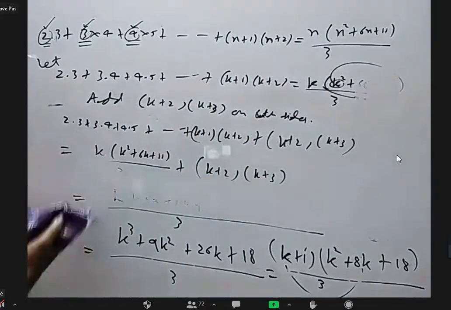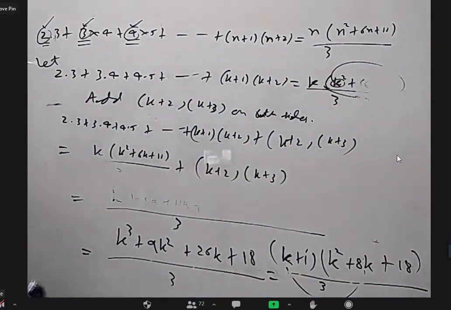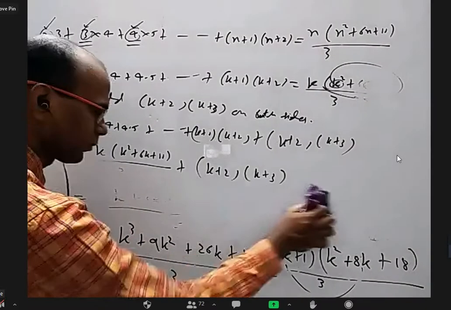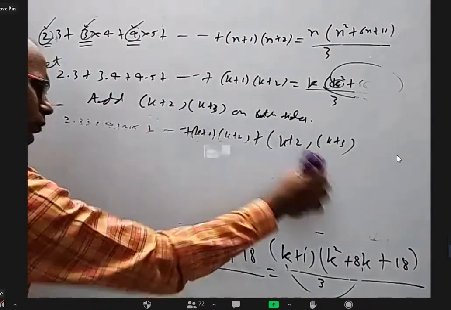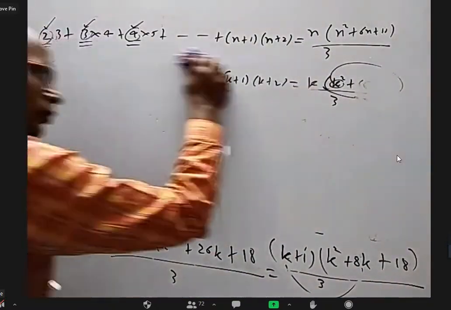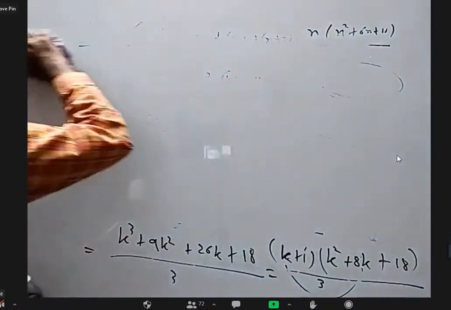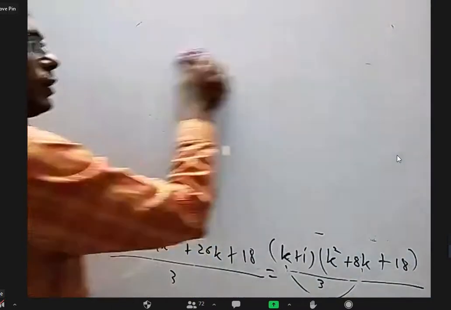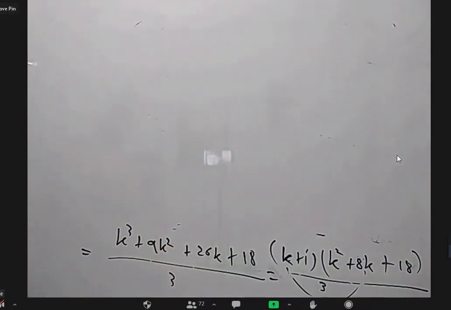Sir, I have another doubt in the whole process of mathematical induction. If we are assuming the formula is right for k, and we are proving it for k plus 1, then why are we taking 1 or 2 before, sir? Yeah, k can be 1.